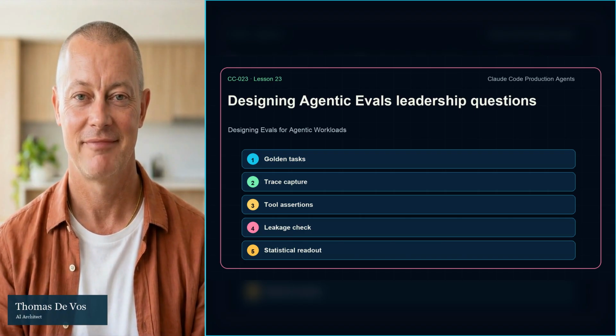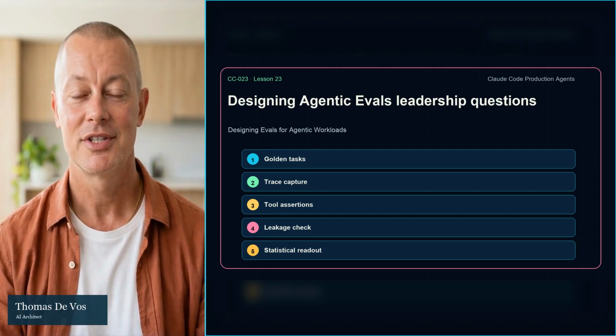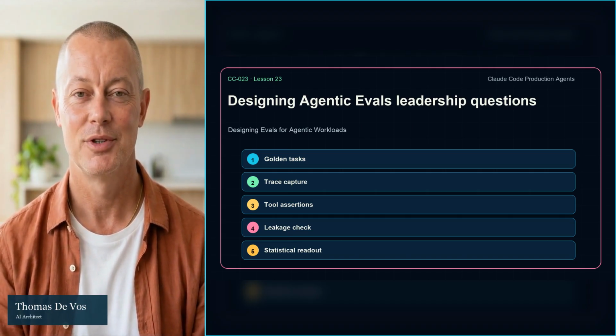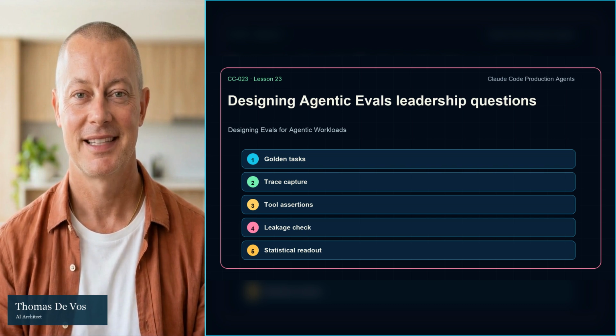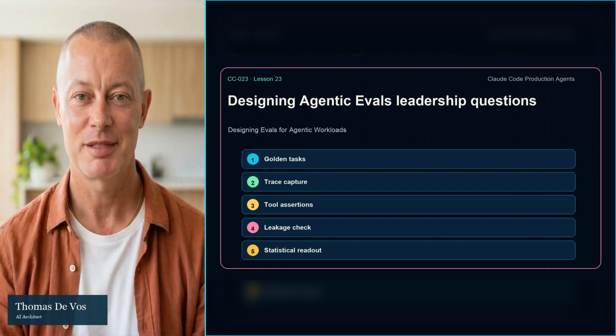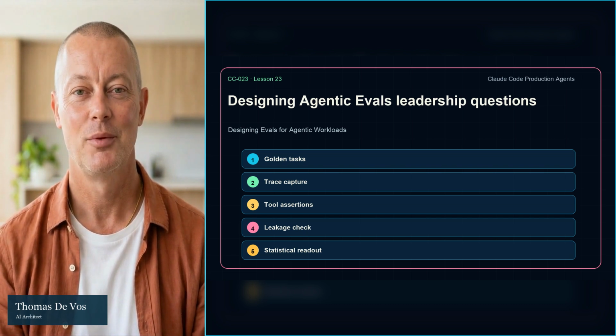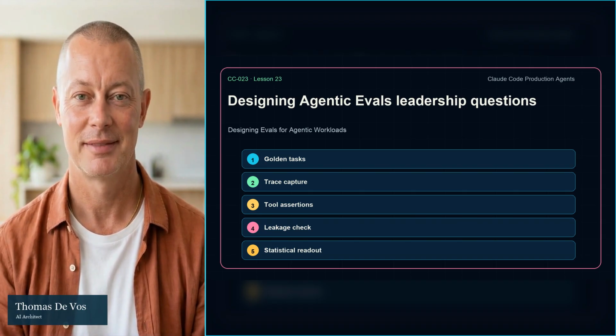What decision will this evidence support? Who owns the signal when it disagrees with human judgment? What happens if the signal is wrong during a real incident? These questions connect designing evals for agentic workloads to accountability instead of turning it into another dashboard or checklist that nobody trusts when pressure rises.